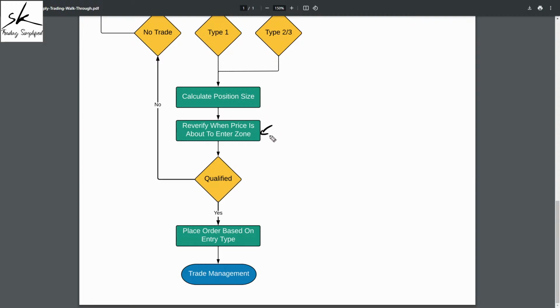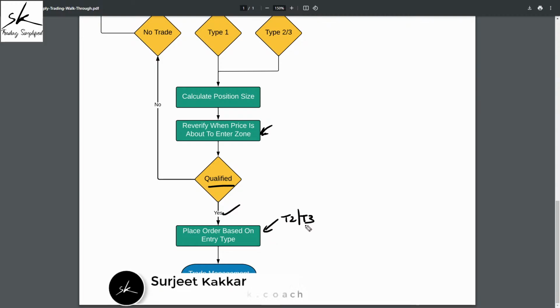Next, whenever the prices are back, you'll have to re-verify, because markets are not static, markets are dynamic, conditions are changing almost every other second. So before entering a trade, you'll have to re-verify, does it still match with my trade plan? And if yes, it qualifies based on your trade plan, then you place your order based on the entry type. In this case, it's a type 2 or a type 3 trade.